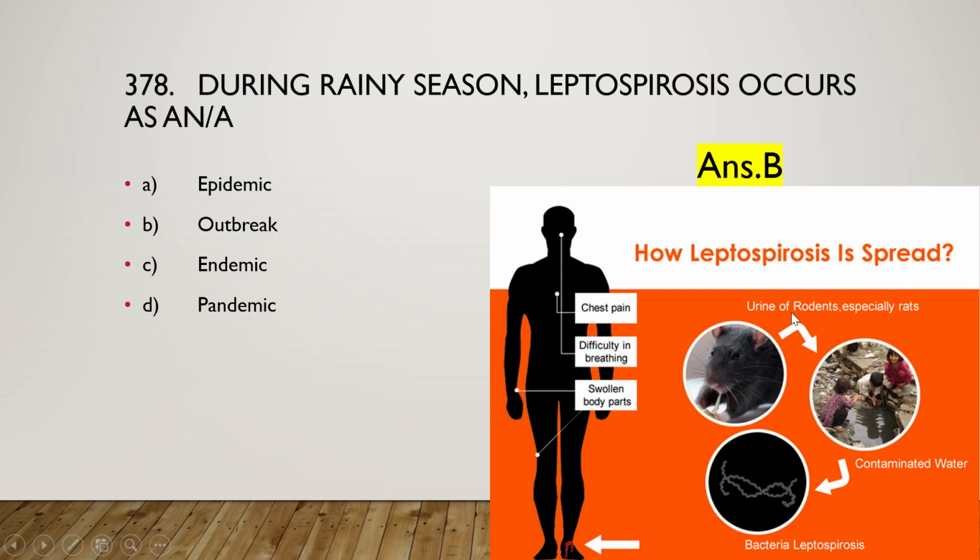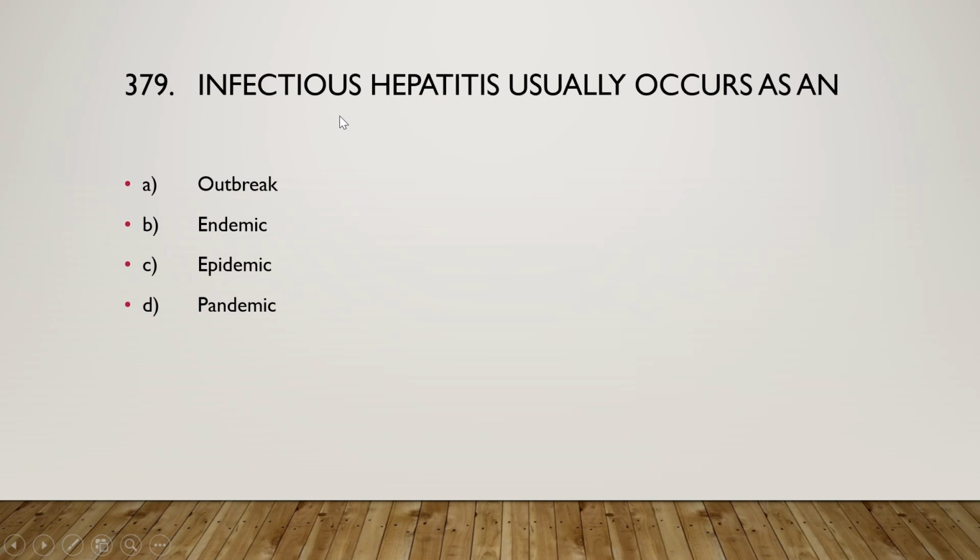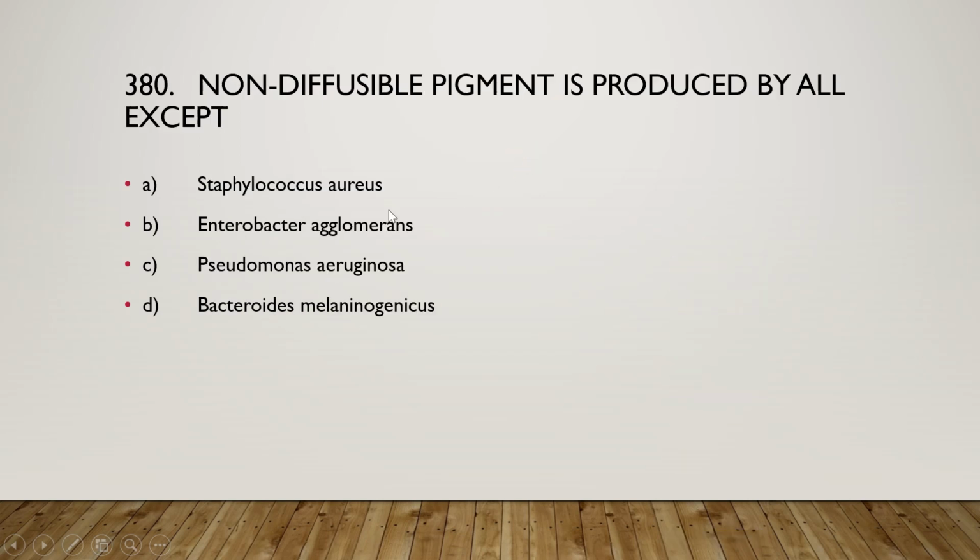The urine of rodents, especially rats, gets into the water and contaminates it, and from this contaminated water the bacteria leptospira infect the human body. They cause chest pain, difficulty in breathing, or swelling of body parts. Okay, move on to the next question: infectious hepatitis usually occurs as an outbreak, endemic, epidemic, or pandemic, and the right answer is option C, that is epidemic.